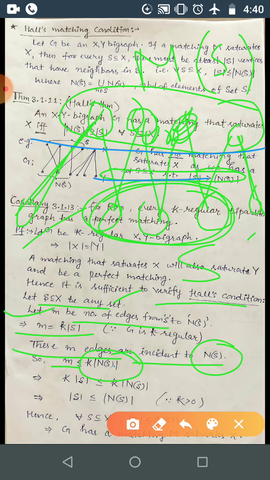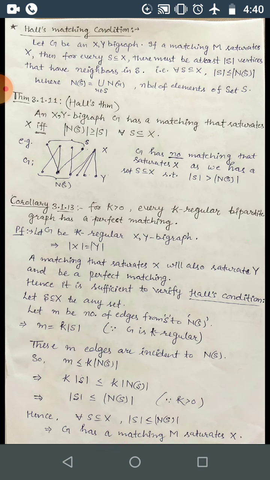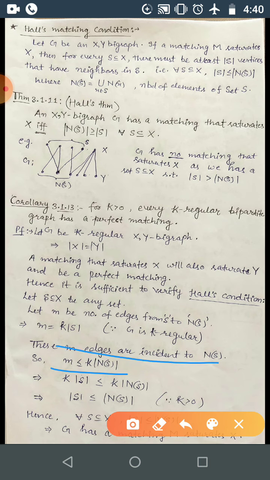So this condition was true, as m edges are incident to N(S). N(S) can have cardinality even greater than m, so if we multiply k with this, it will be greater than this one, and it can obviously have some less cardinality as well.